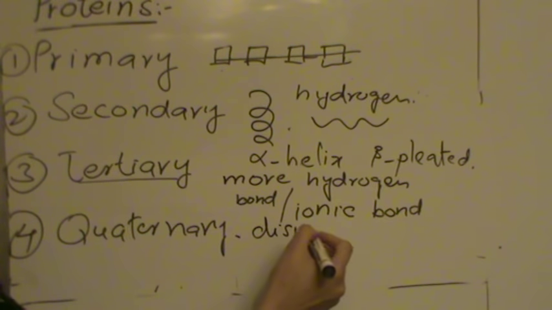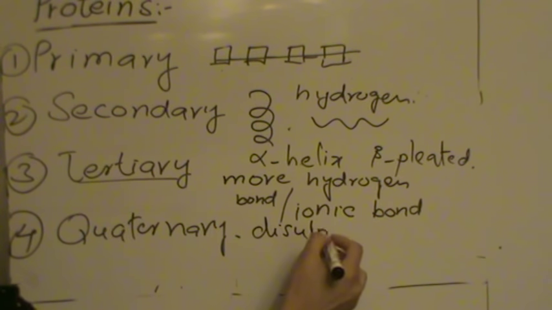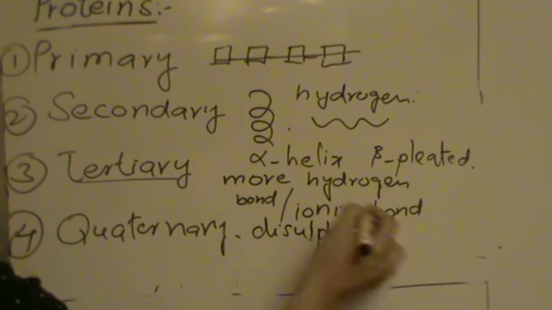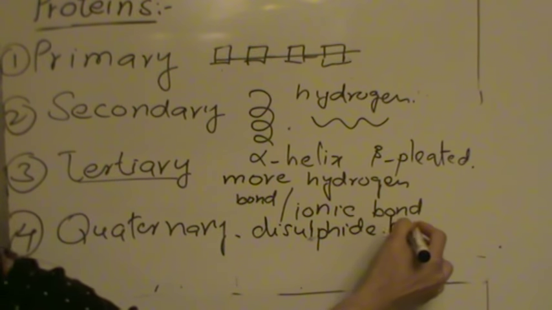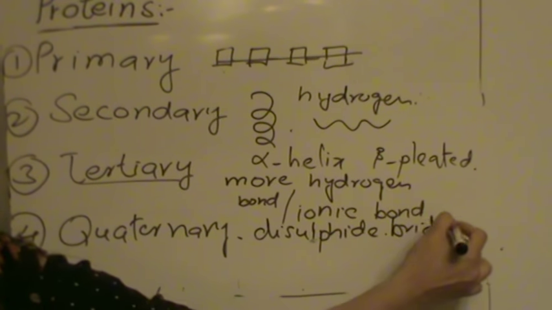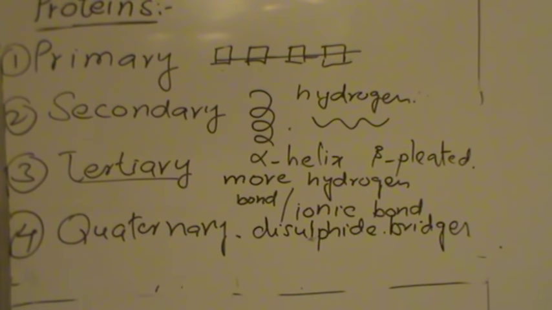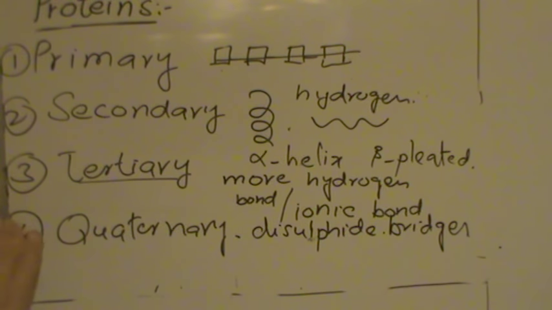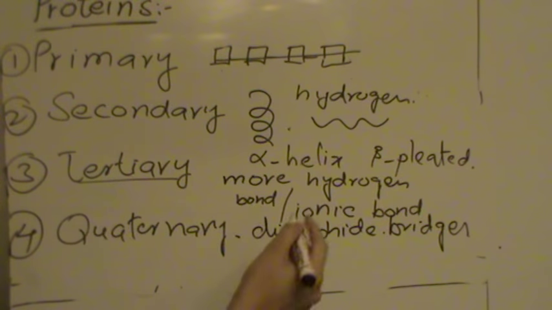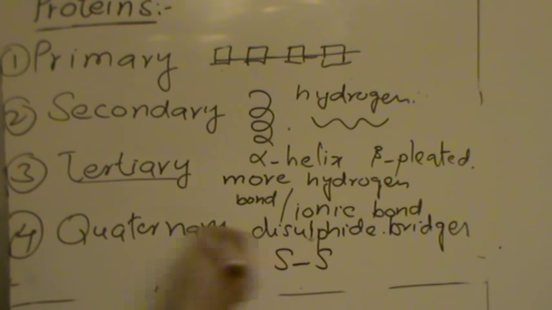disulfide bridges are formed whenever two molecules of the amino acid cysteine come close together. So the sulfur from one molecule bonds with the sulfur of another amino acid.